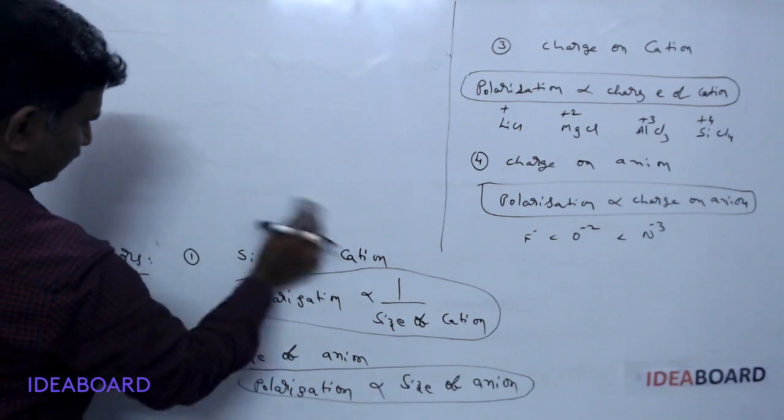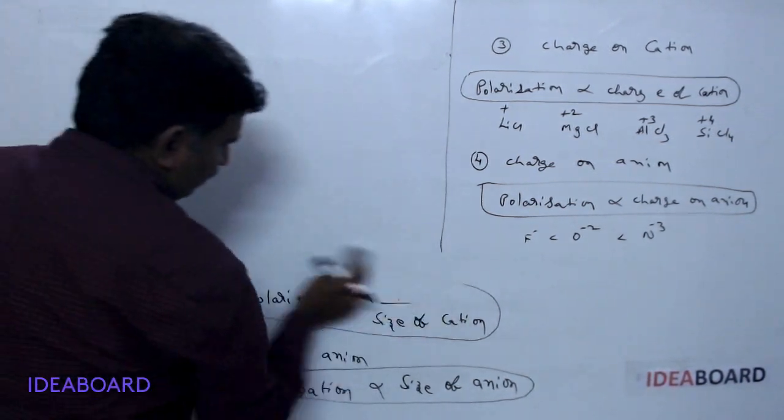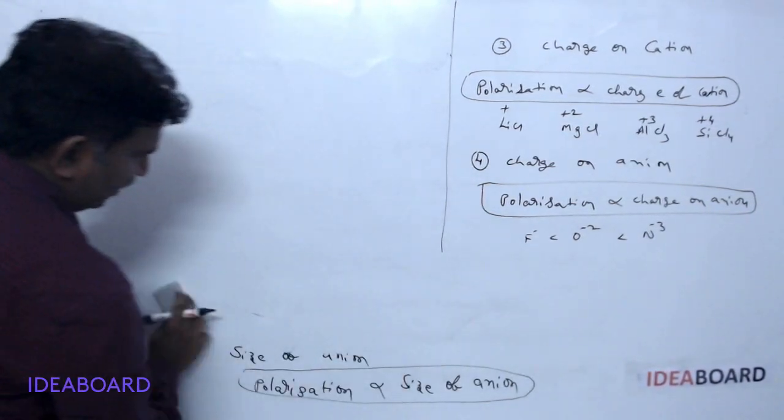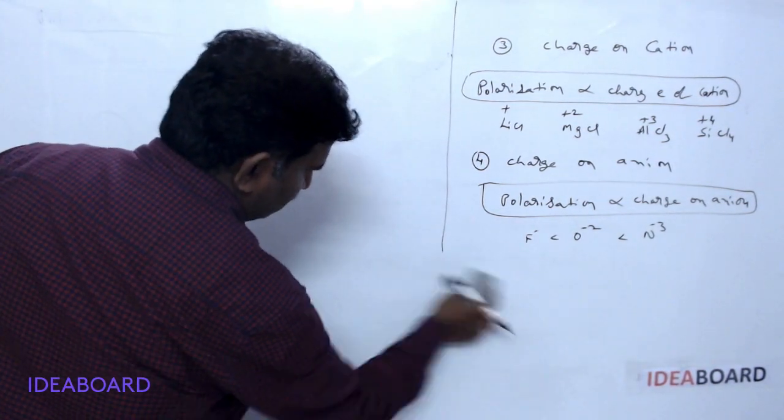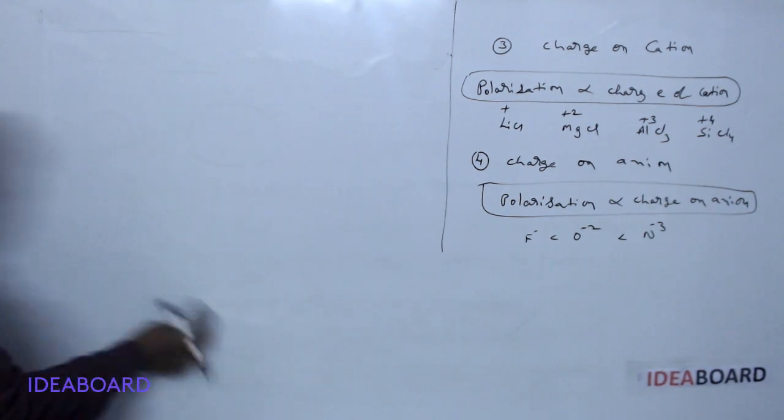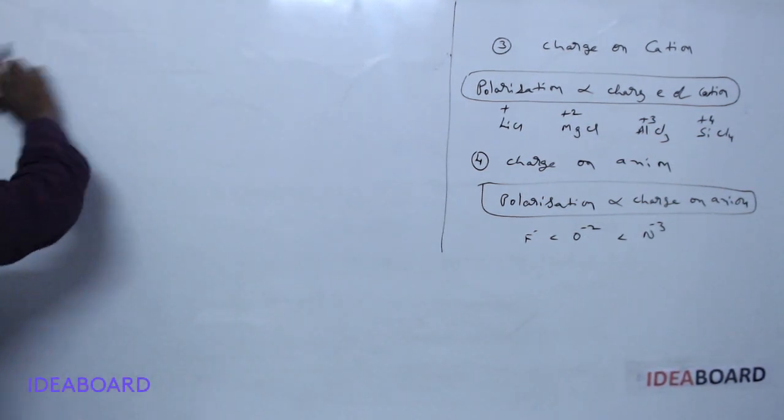electronic configuration. Here, if electronic configuration is taken, what happens? How does polarization depend on it? How is polarization decided based on the electronic configuration?